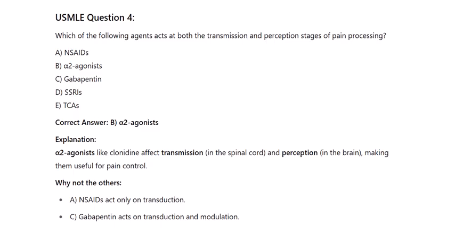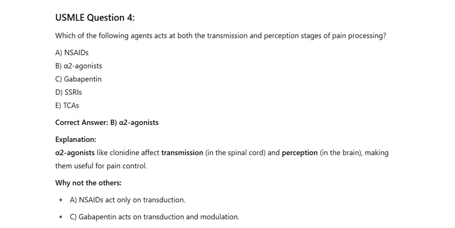Alpha-2 agonists. Explanation: Alpha-2 agonists like clonidine affect transmission in the spinal cord and perception in the brain, making them useful for pain control. Why not the others? A. NSAIDs act only on transduction. C. Gabapentin acts on transduction and modulation. D. SSRIs act on modulation and perception. E. TCAs act on modulation and perception.